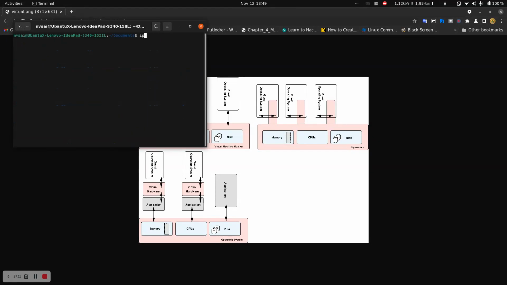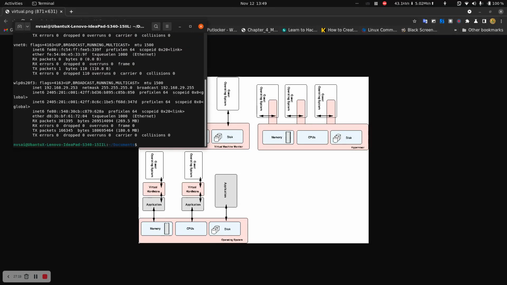I can use ip addr or ifconfig to show my Wi-Fi driver status. Now I want to find the IP address of this. So ip addr, show the name of it, copy.